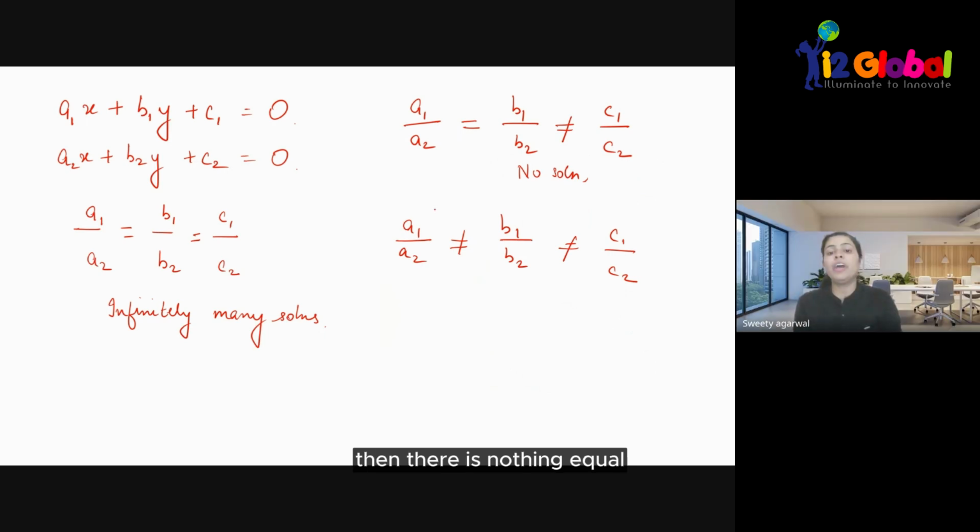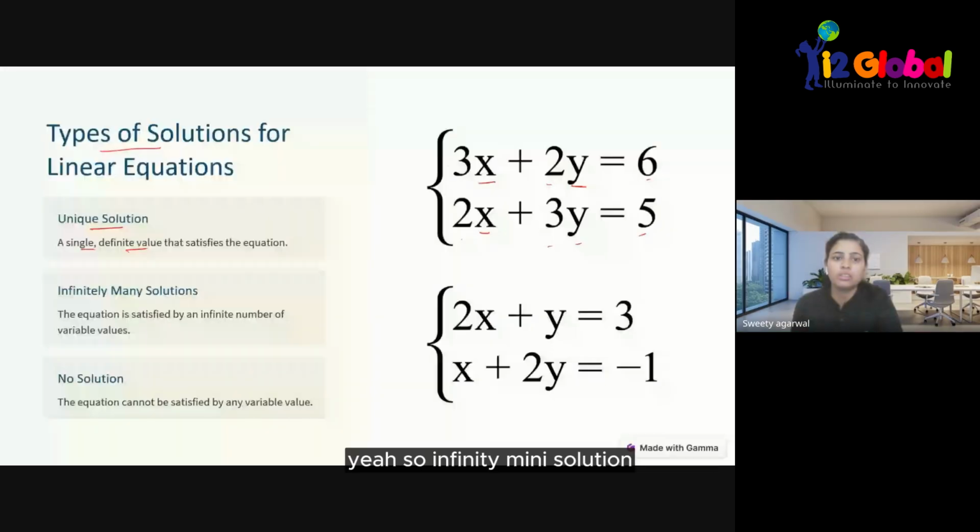Now, when there is nothing equal, it will have only one unique solution. That means only one solution. Infinitely many solutions means the equation will be satisfied by a lot of values, by most of the numbers. And no solution means the equation will not be satisfied by any number.